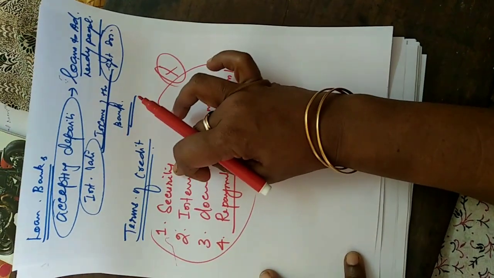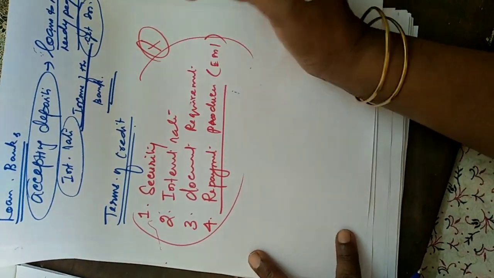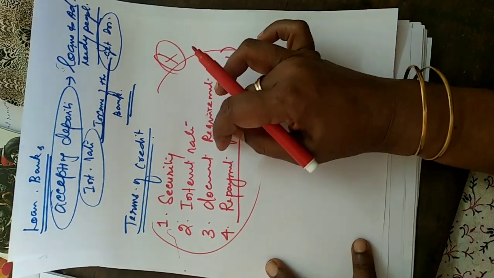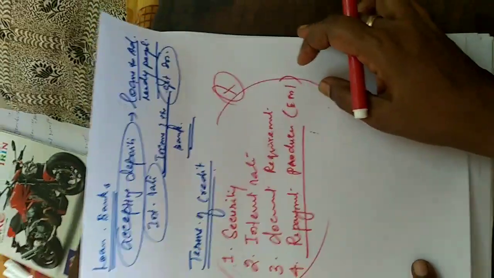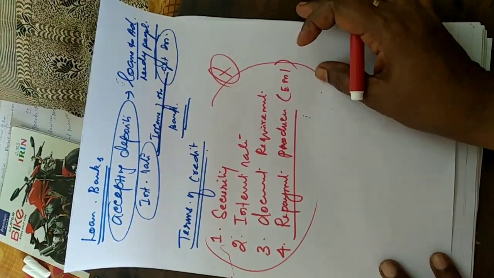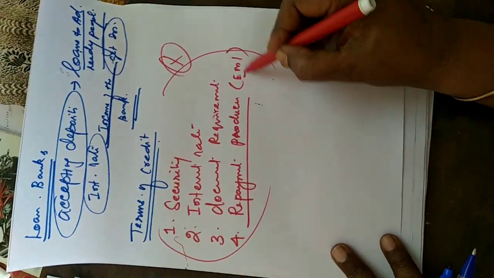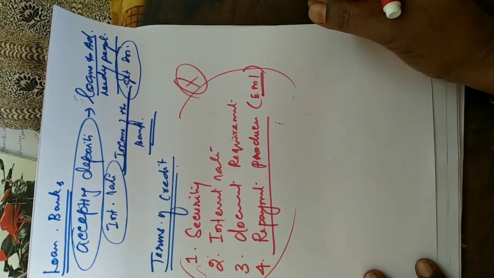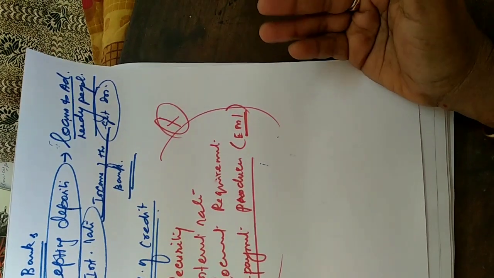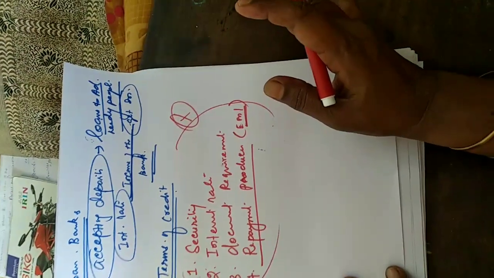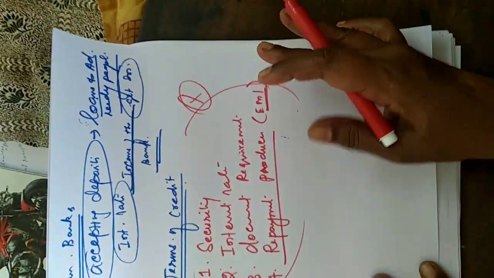First one is the security they need. Second, the interest rate they have to pay to the bank. Then certain documents they have to submit to the bank to get the loan. Last one is the repayment procedure, that is the EMI, the principal amount plus the interest. In what way you pay is in the customer's hands.